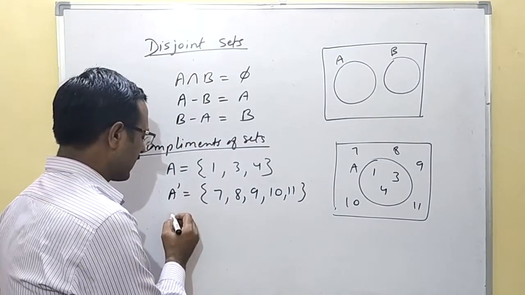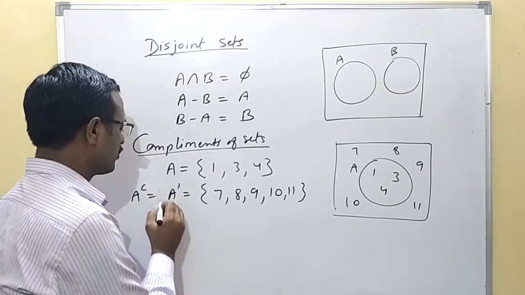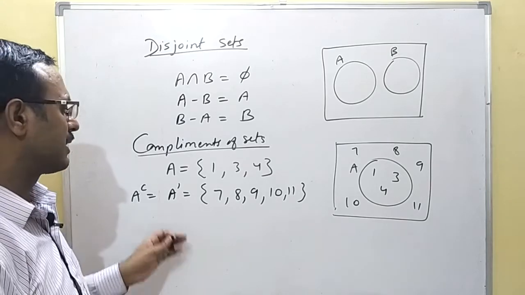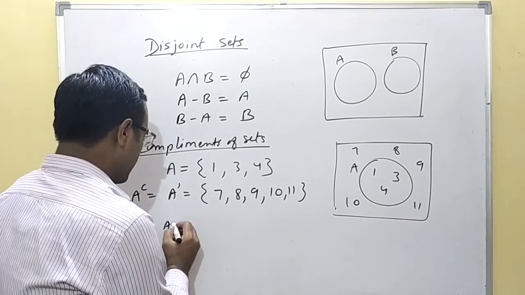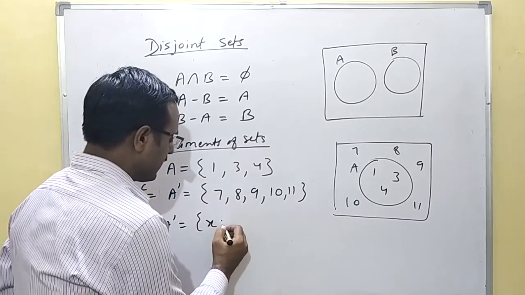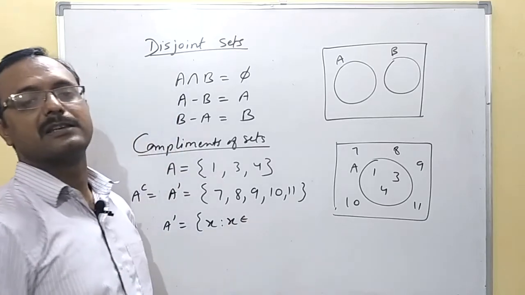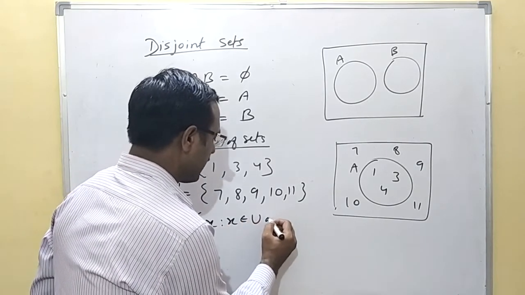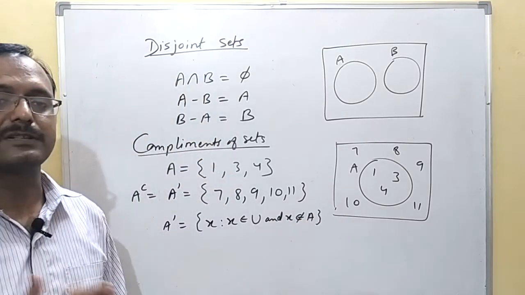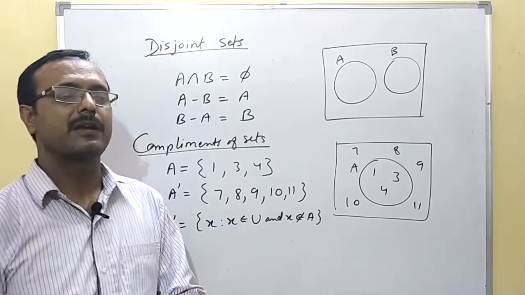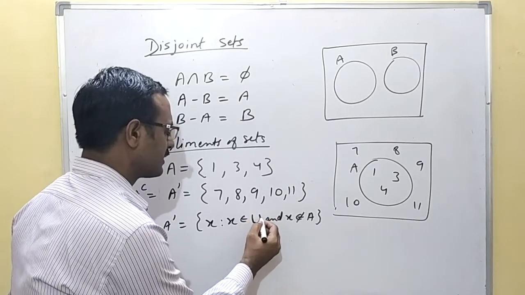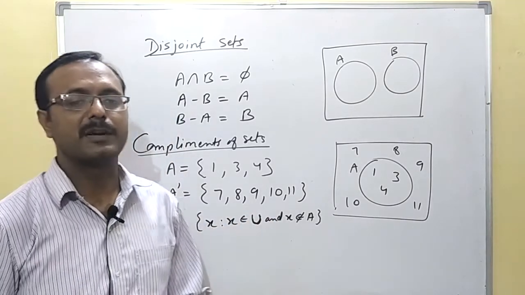The complement can also be represented as A to the power C. Complement of A is the set of elements X such that X belongs to U and X does not belong to A. So its complement is a reverse: it will not belong to A, but the elements will belong to the universal set U. So this is the complement of a set.